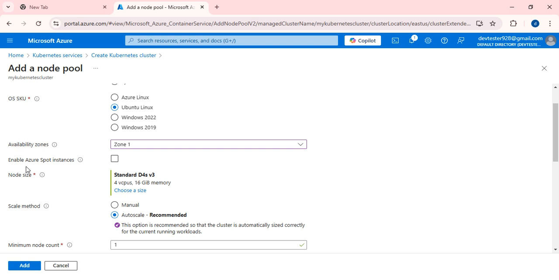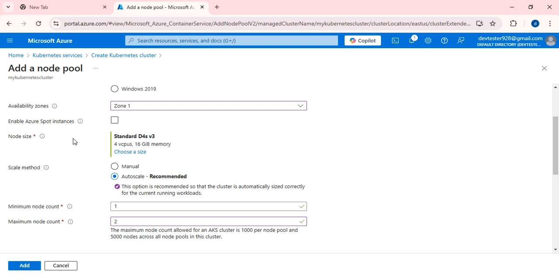I am not using Azure Spot instances. We will discuss later what Azure Spot instances are. A spot instance is available at a reasonable price. Suppose these are unused instances in Azure. Suppose Azure has a requirement for those unused machines, then it will send a notification to us. If you are okay to bear that price, the instance will stay with us only. Otherwise, the instance will be moved to some other user.